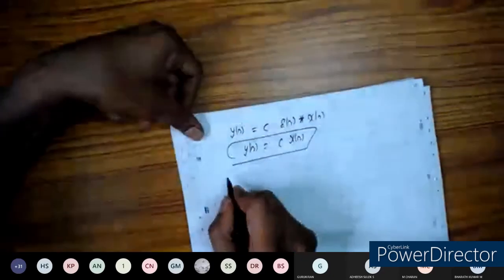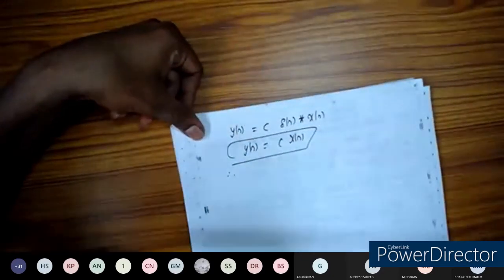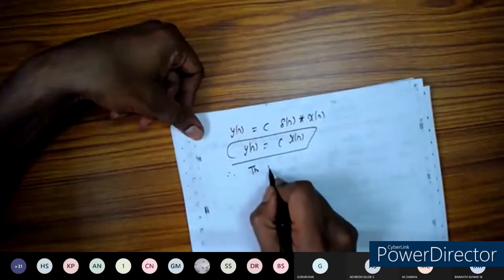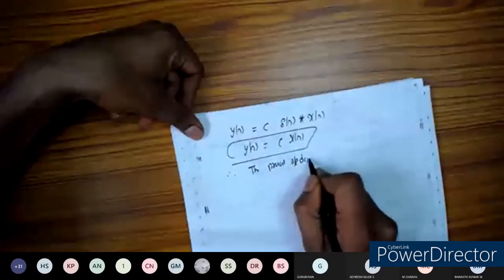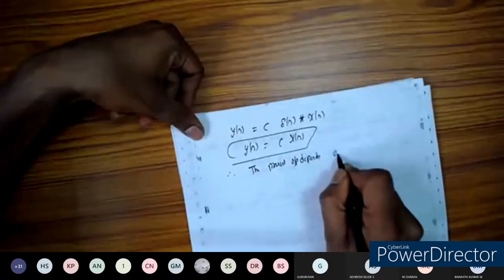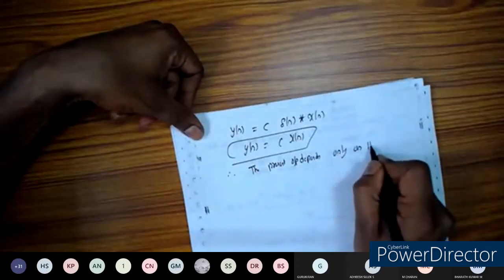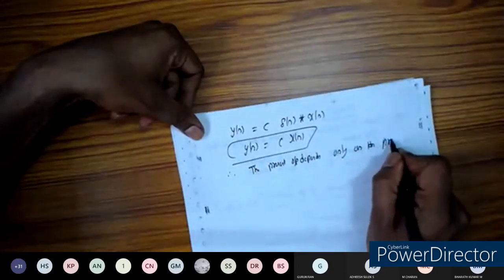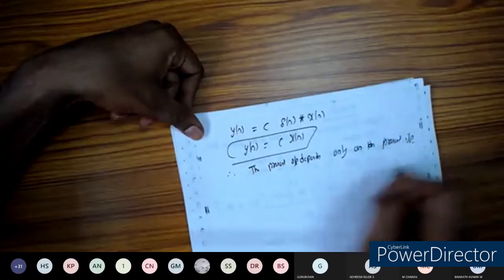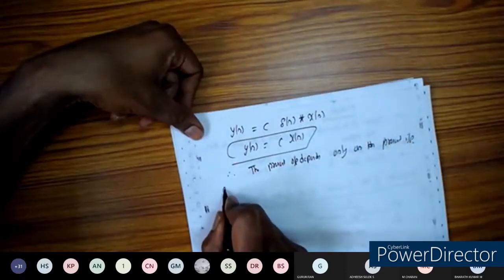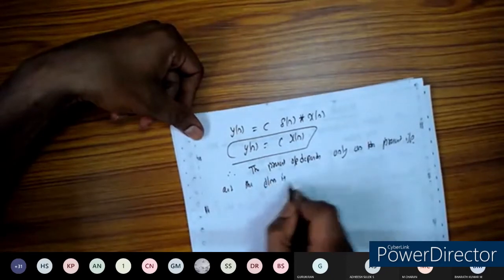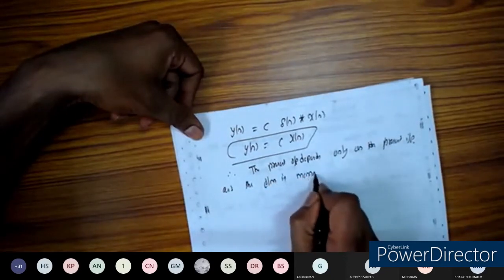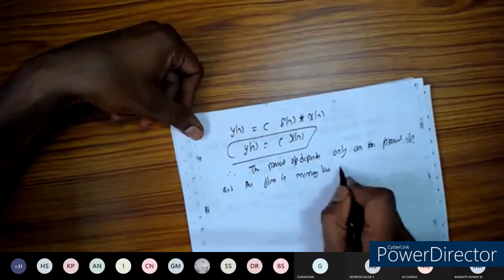Therefore the present output depends only on the present input, and the system is a memoryless system.